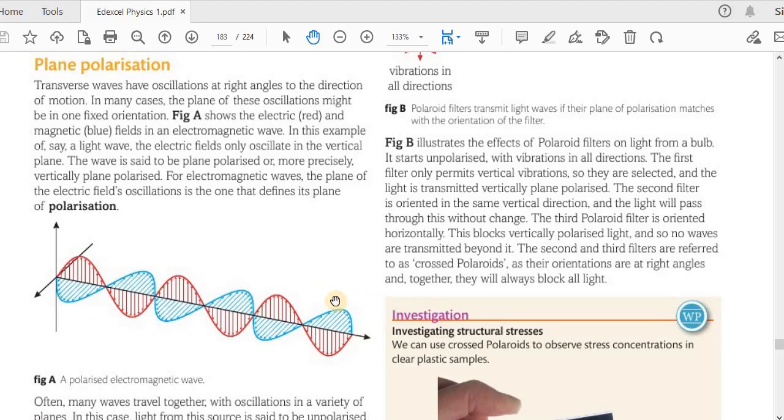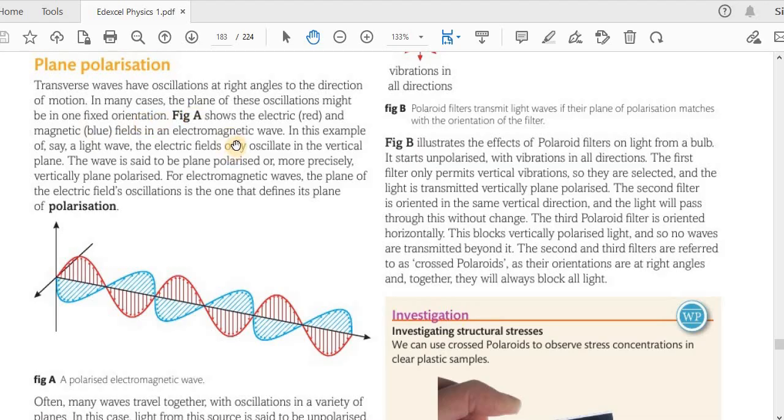Transverse waves have oscillations at right angles to the direction of motion. When you learned transverse waves, you learned this already. Remember, we learned about transverse waves and longitudinal waves, and you have to know the difference between these two. In transverse waves, the oscillations are perpendicular, or at right angles, or normal to the direction of motion. In many cases, the plane of these oscillations might be in one fixed orientation.